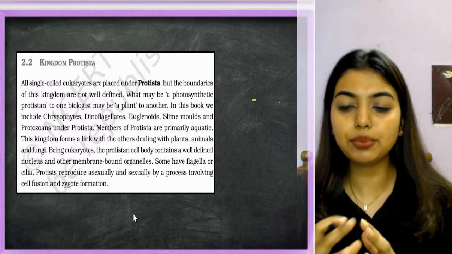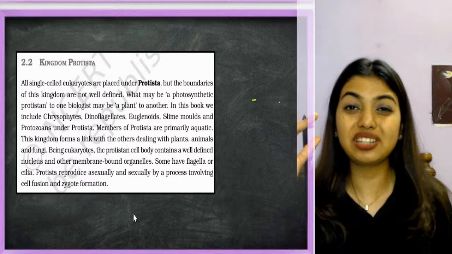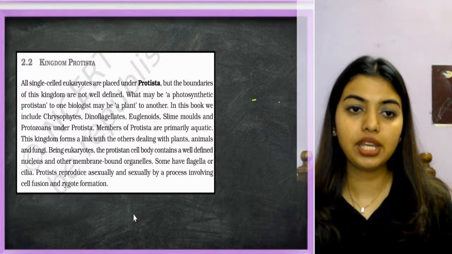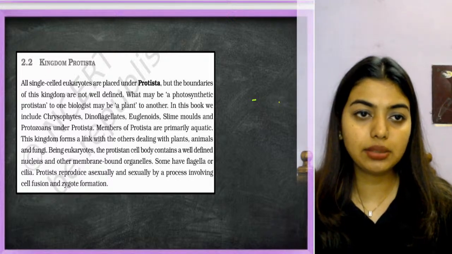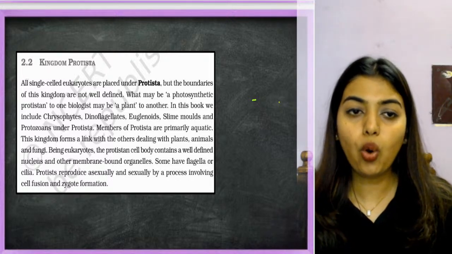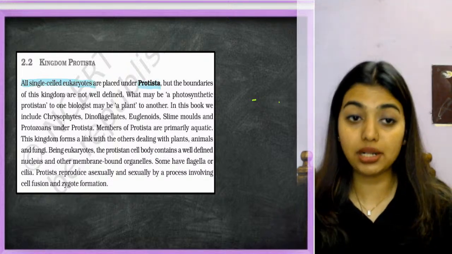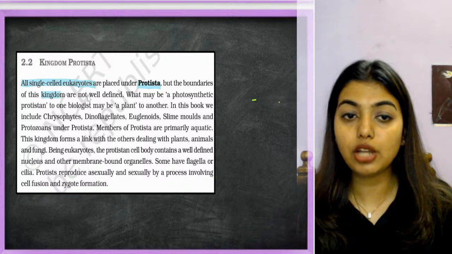So we're going to do Kingdom Protista. We just finished Kingdom Monera and we revised Kingdom Monera as well. Now we will be doing Kingdom Protista. Today's class we are going to do Kingdom Protista as well. So all single cell eukaryotes are placed under Protista, but the boundaries of this kingdom are not well defined.